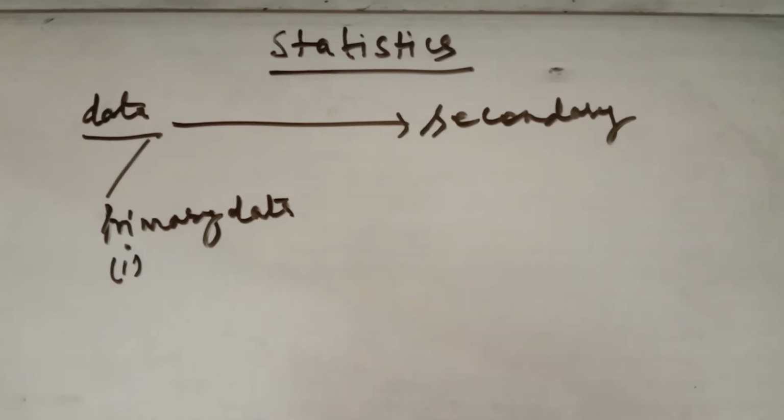Whereas secondary data is, for example, the election result obtained from the television or the newspaper. That is, the result of the election which will be collected from the television or the newspaper is an example of secondary data. Let us take another example: the literacy rate figured from the educational survey. What is the literacy rate of our country? This is a known example of secondary data.